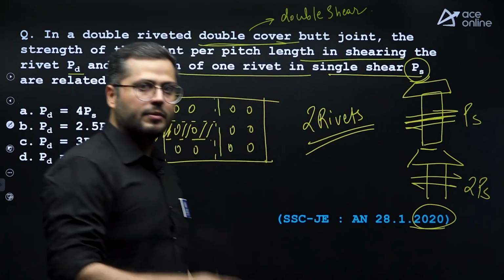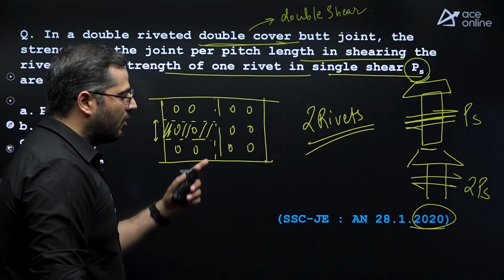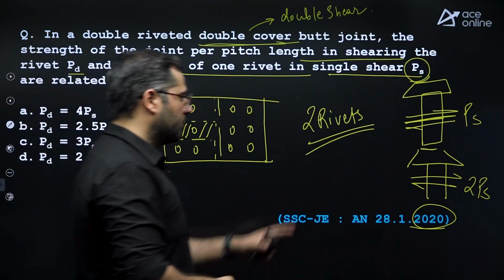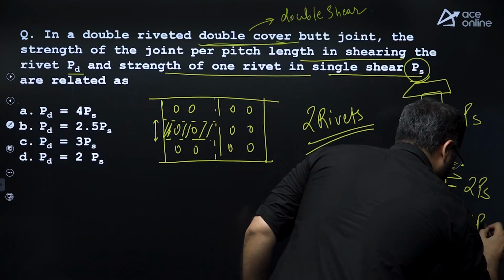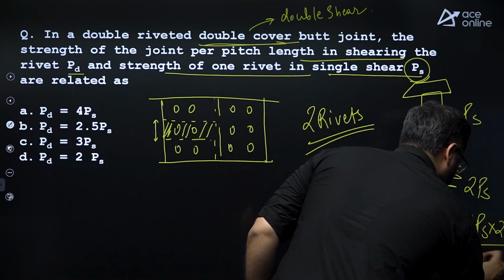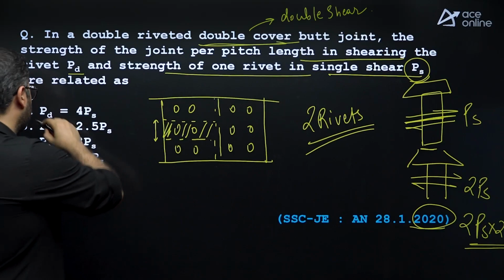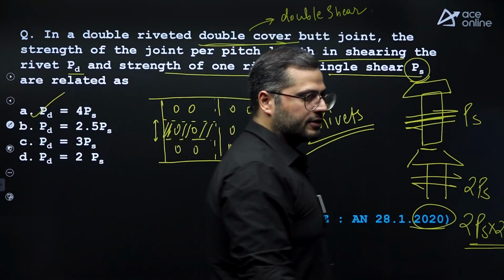Now, the total number of rivets is equal to 2. So, 2 times PS multiplied by 2 is equal to 4 times PS. Option A is the correct answer.